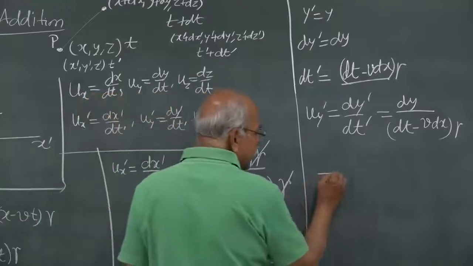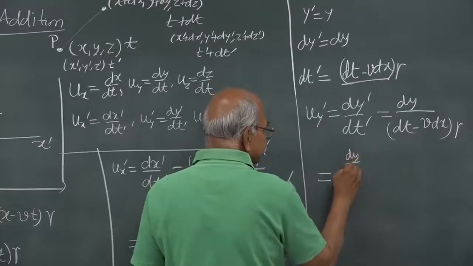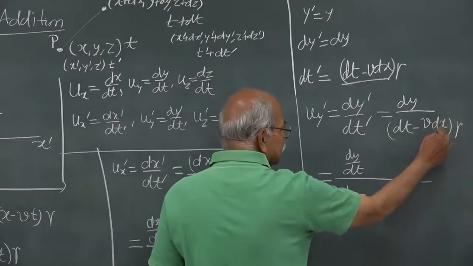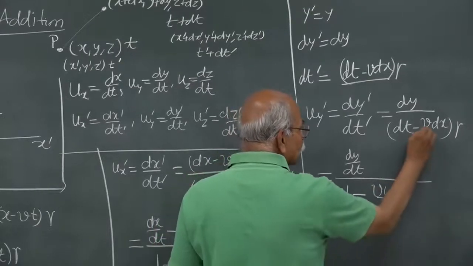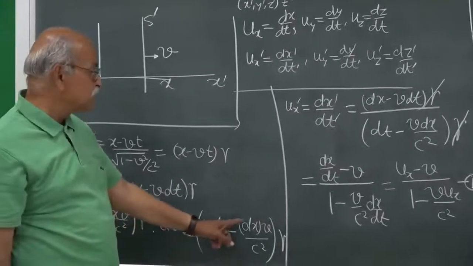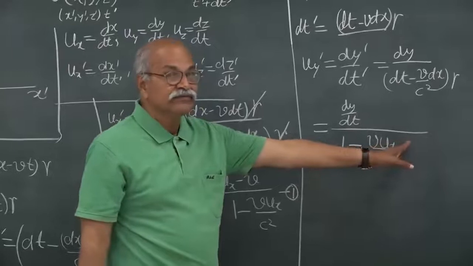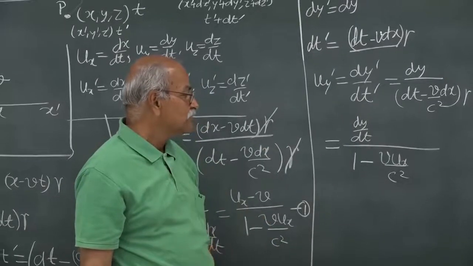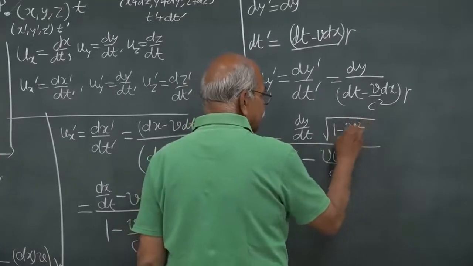And this is equal to, again divide by dt in numerator and denominator. So you get dy by dt here, and this becomes 1, and dx by dt becomes ux. So v into ux by c square also. Dt prime is dt minus v dx by c square, and gamma here, and 1 by gamma will be square root of 1 minus v square by c square. So I can write that factor here.